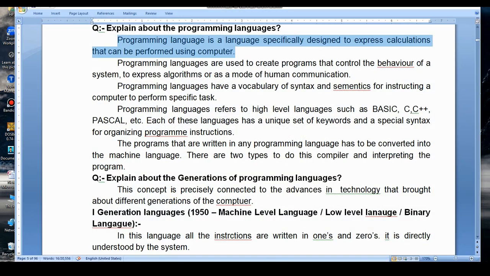Today we are going to discuss programming languages. A programming language is specifically designed to express the calculations that can be performed by using a computer. So to perform computations by using the system, these languages are used.